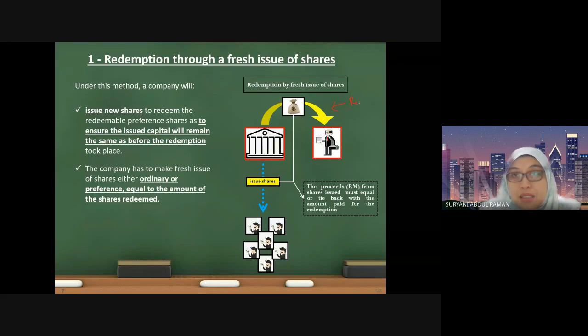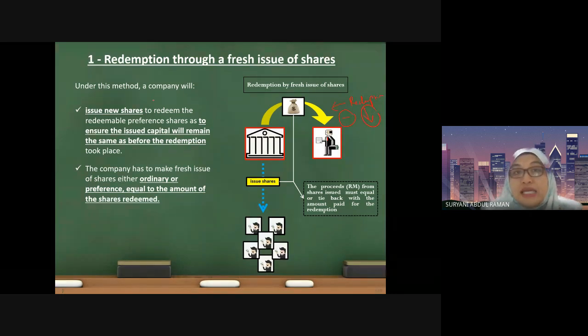But remember, even though it is permitted by the Companies Act, the Companies Act mentioned that the redemption shall not lead to the reduction of share capital. So how to ensure that even though, when you make the redemption, there will be a reduction in the share capital, you can actually replace back the reduction in the capital? So how to replace back the amount that you have reduced?